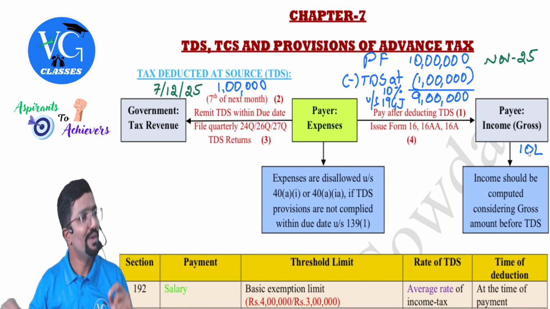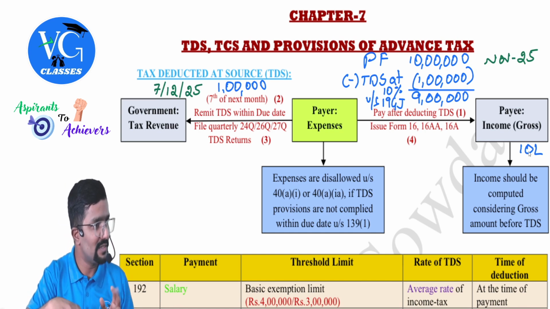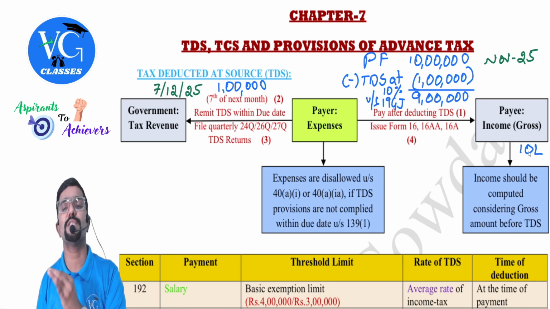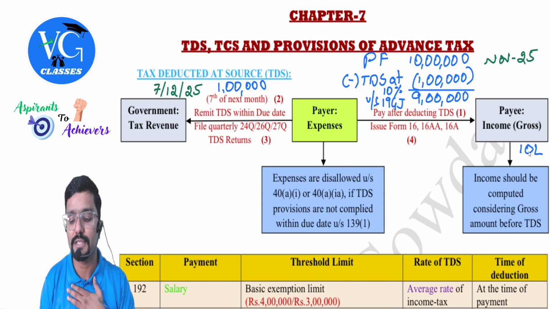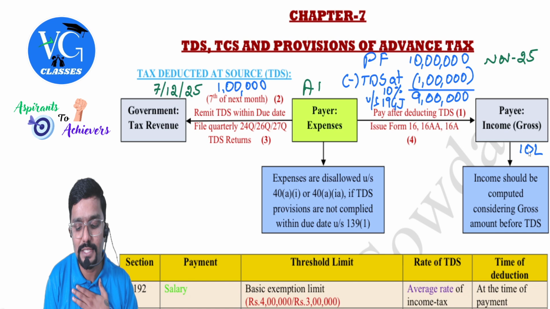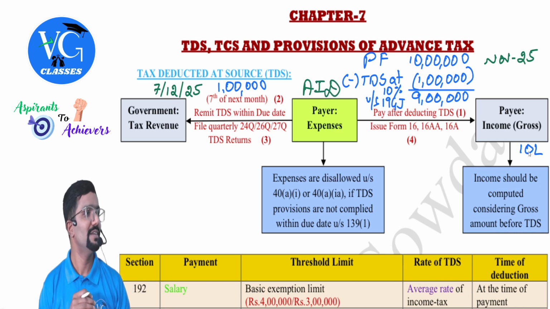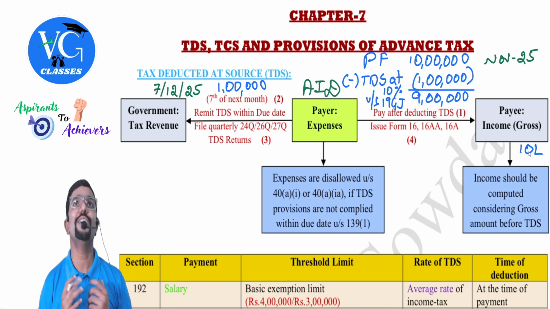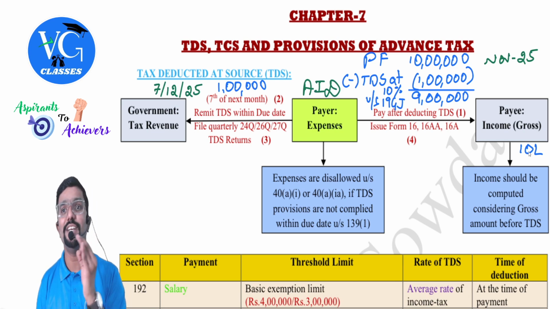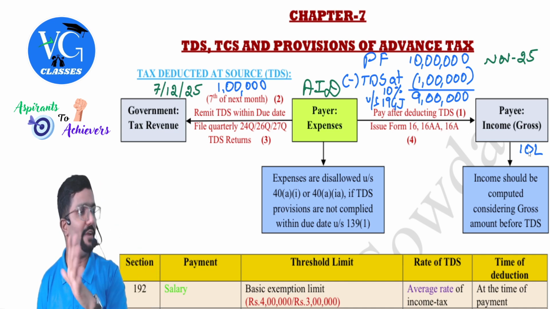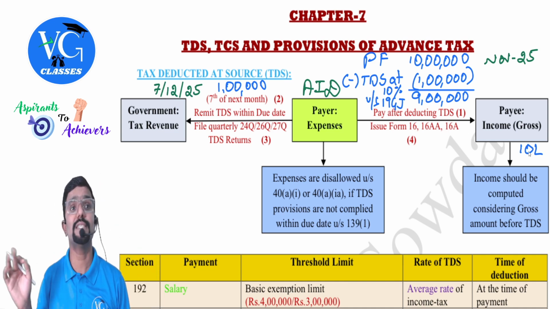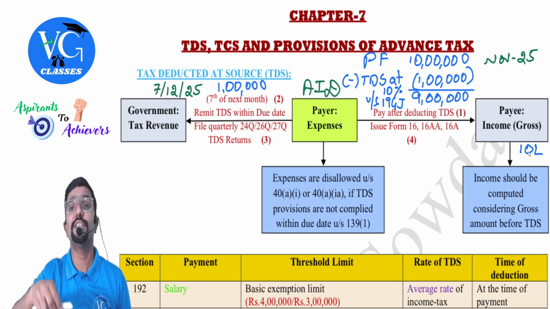If I don't do all this, the TDS compliance responsibility is on whom? The payer. If I don't do it, they will give me a title called assessee in default. Not a good title. Assessee in default. Am I covered in the assessee definition now? Yes, assessee in default. Deemed to be the assessee in default. Assessee definition, where is it given?